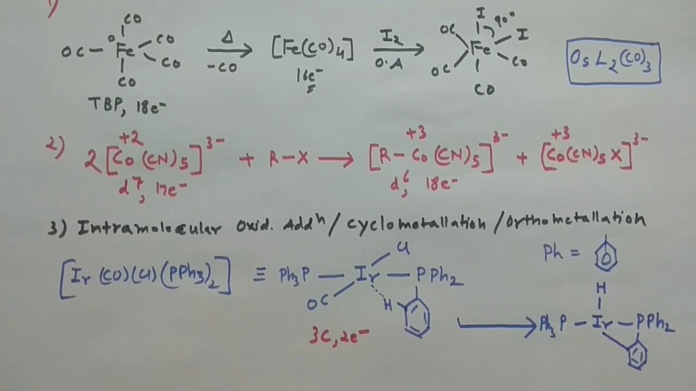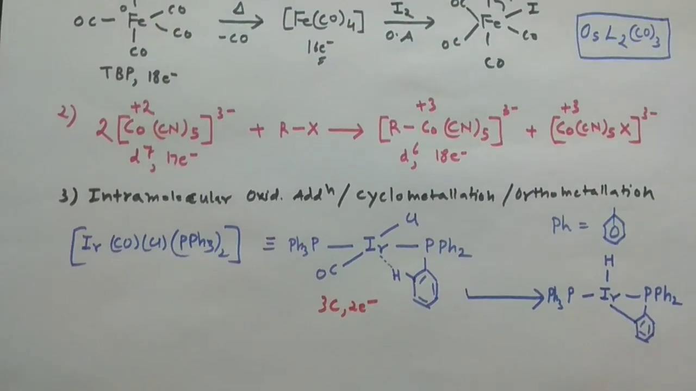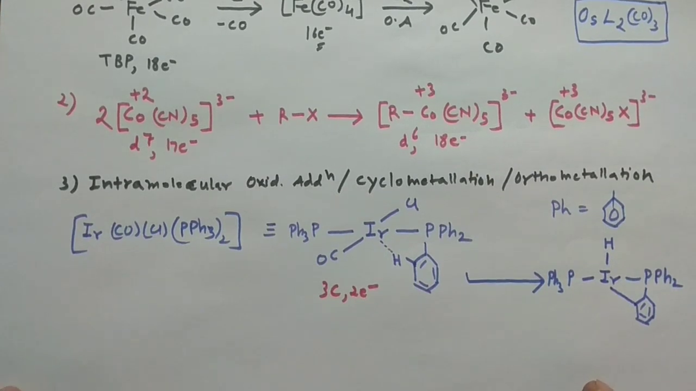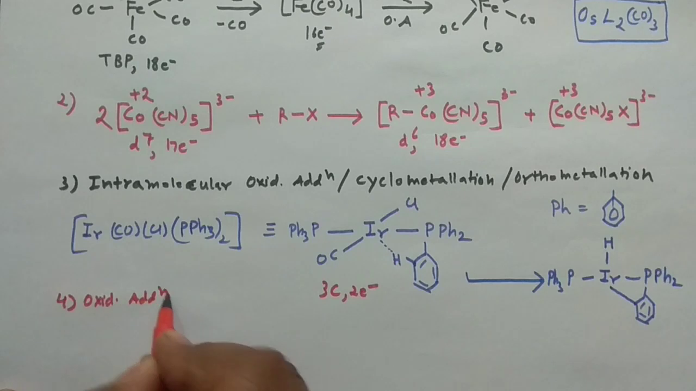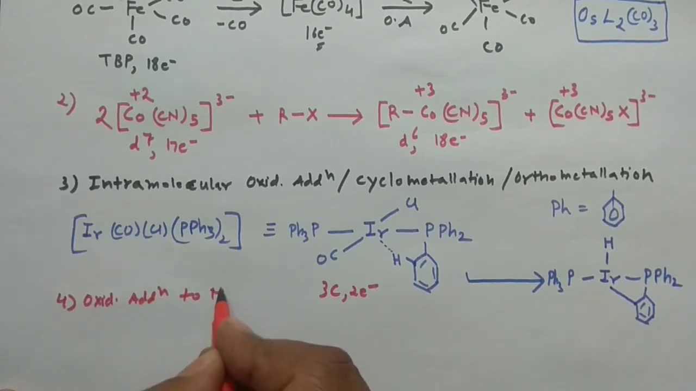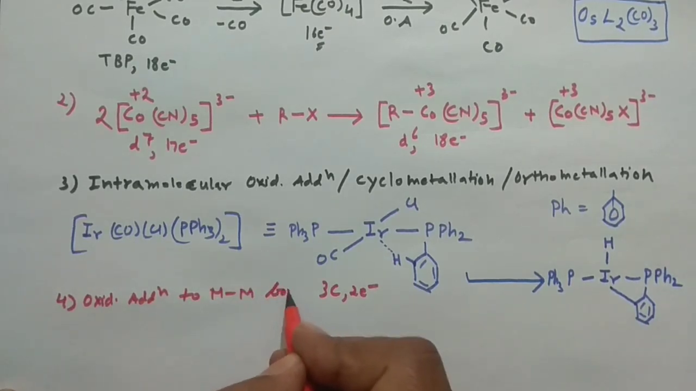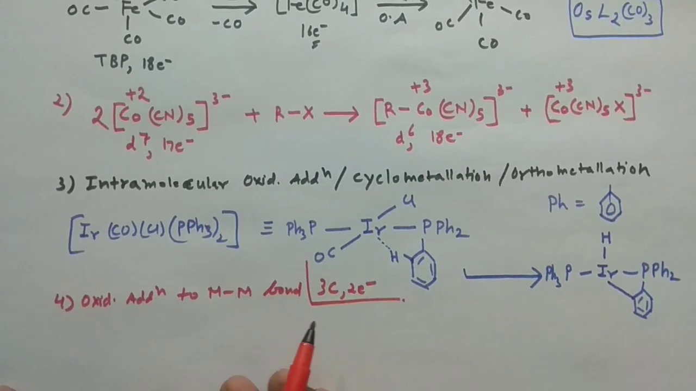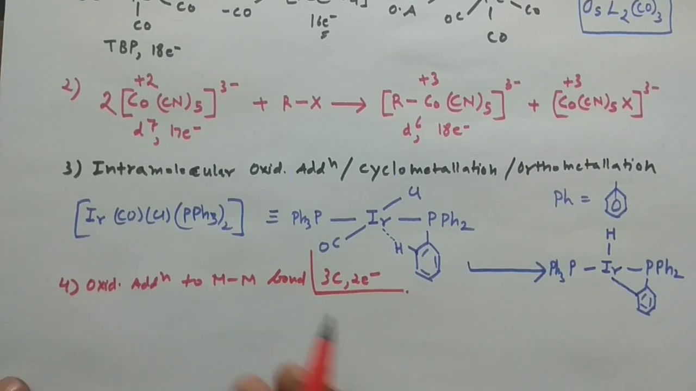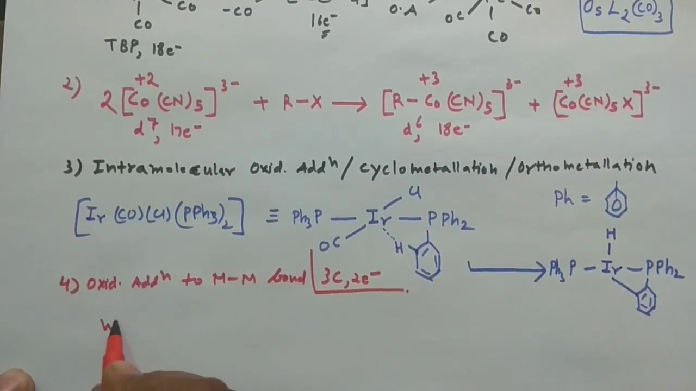And then there comes another kind of reaction, oxidative addition to the metal-metal bond, okay, metal-metal bond. Number 4, oxidative addition to metal-metal bond, okay. So these reactions you can take just like that. Say you are having your tungsten, you are having triply bonded tungsten here.